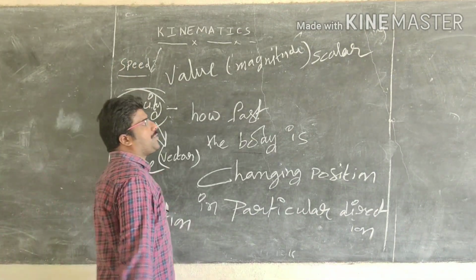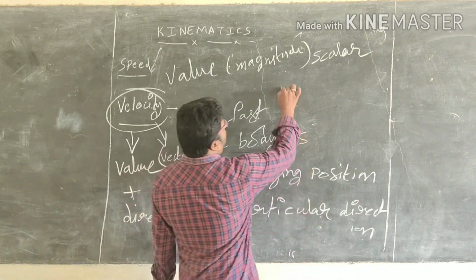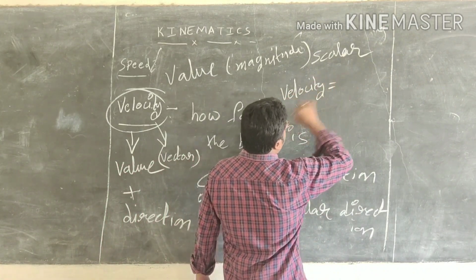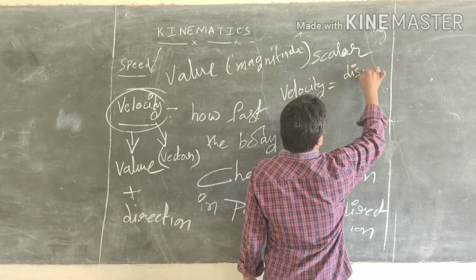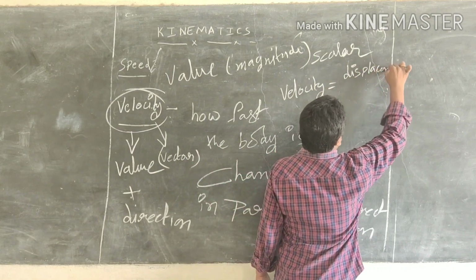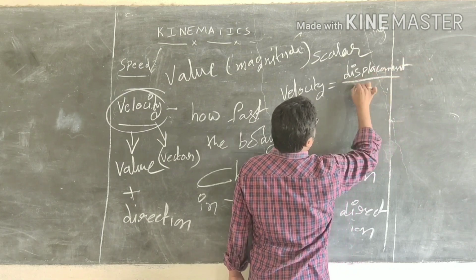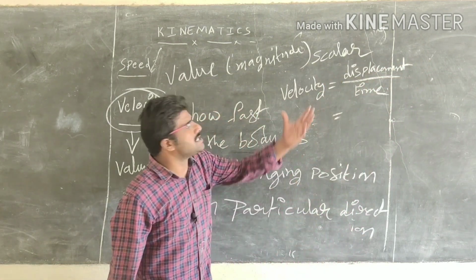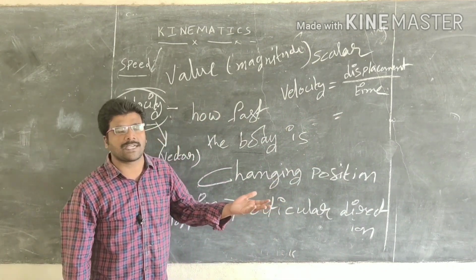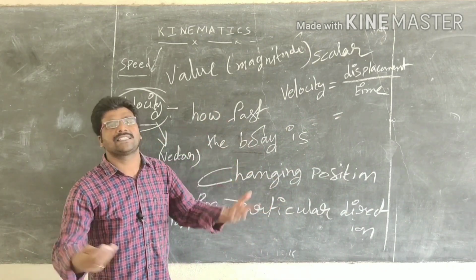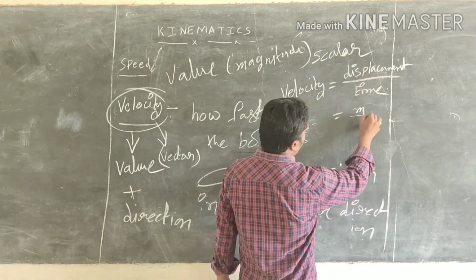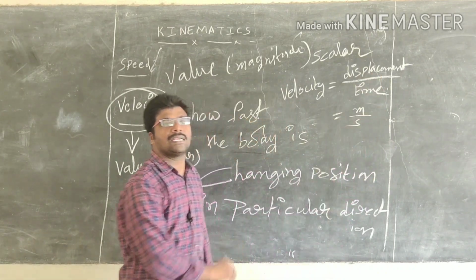When you come to the formula for velocity, velocity equals displacement by time. Here the unit for displacement or distance or length is meter. Time is in seconds.